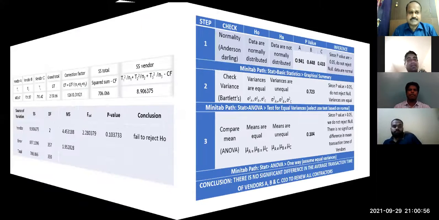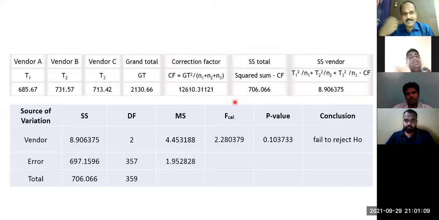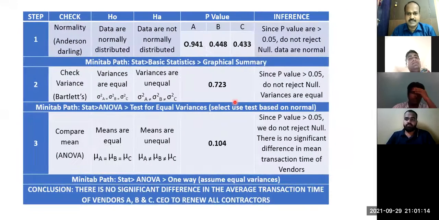There are a lot of steps involved. So if you understand, well and good. If you don't understand, also don't worry. But I have explained in DOE, isn't it? The correction factor, squared sum, and all those things. Maybe you have to repeatedly practice, and then you can approach me even after a few weeks or a few months. We can discuss at that moment also.